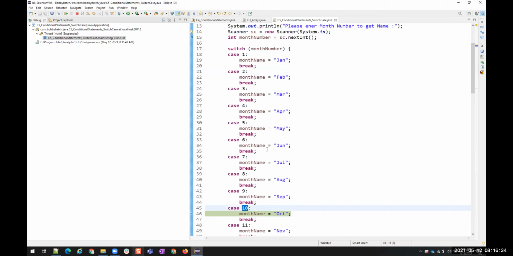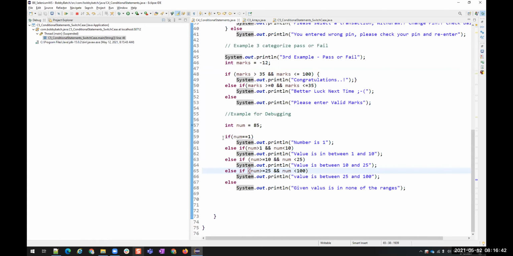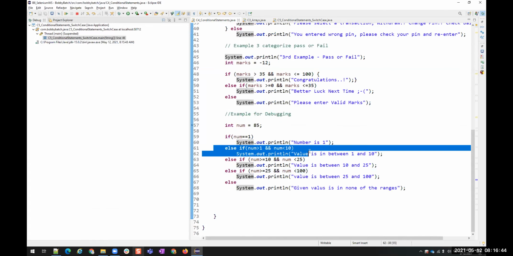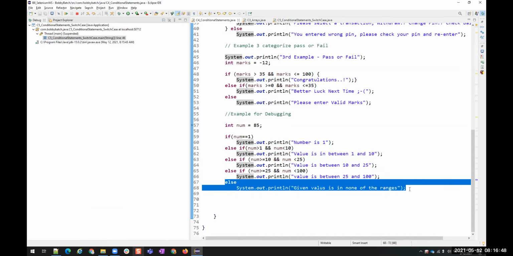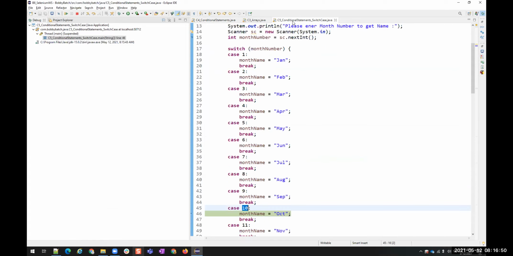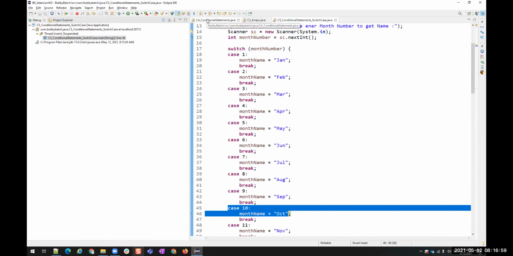So you understood the difference between if else and switch case? So in if else, it is going to verify all the conditional statements until it finds the matching condition. If it is not matching, it will go into the else. But in switch case, it is not going to verify with all the other cases. It is directly jumping into that case, like an on and off switch.